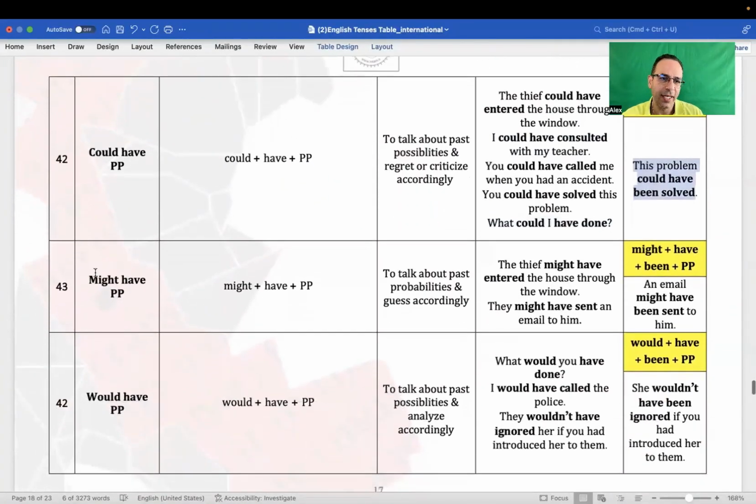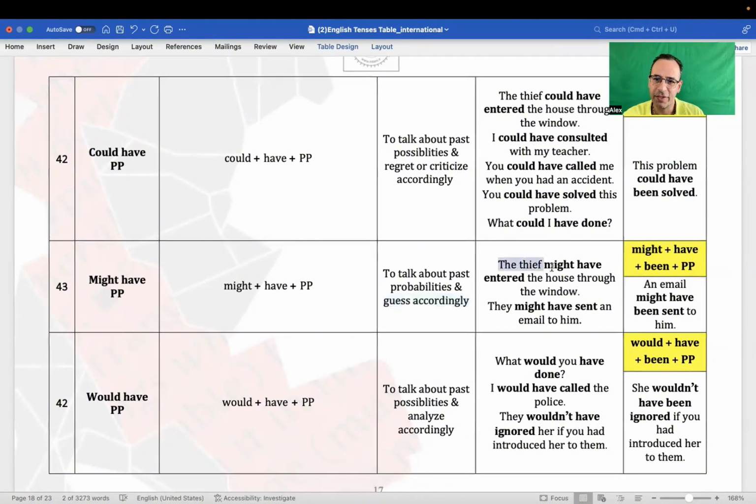And might have plus past participle is to talk about probability. It's weaker than possibility, because when there's a possibility, you're sure that there is a possibility. But when something is probable, you're not sure of that. So it's weaker than the possible, and you just need to guess accordingly. Sometimes you figure out that no, there were no chances of that.